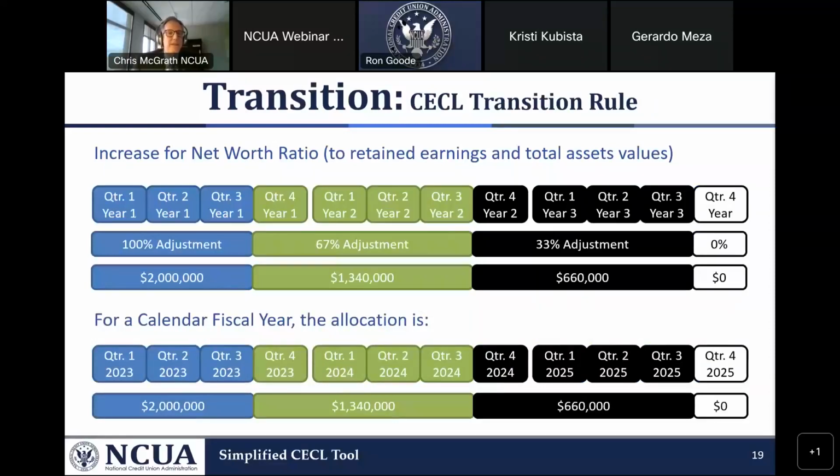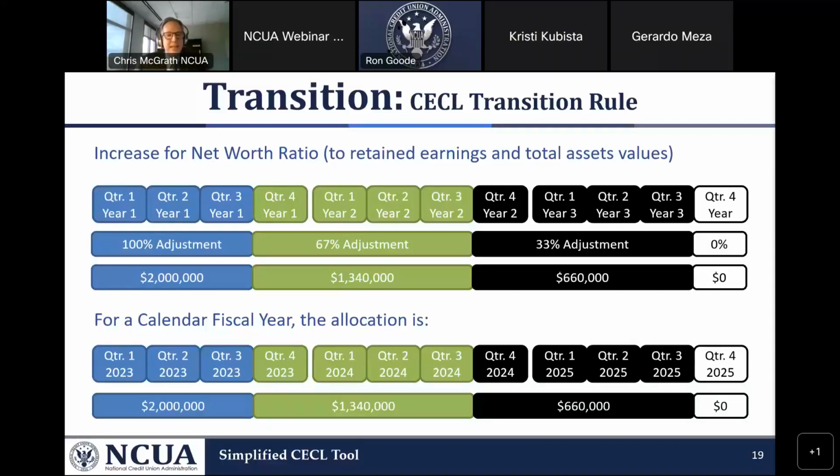Okay, here we have it. This is how that $2 million gets amortized over the next 3 years. And we're using a calendar year for this example. And as you see, for the first 3 quarters of 2023, the 2 million is added back to both the top number and the bottom number.